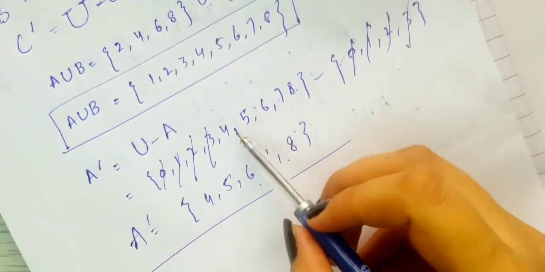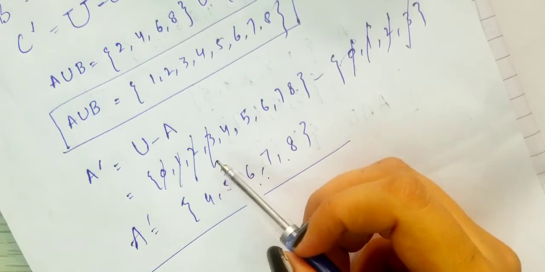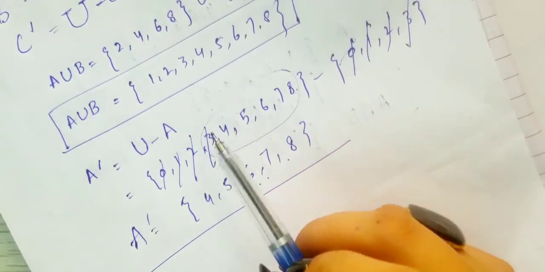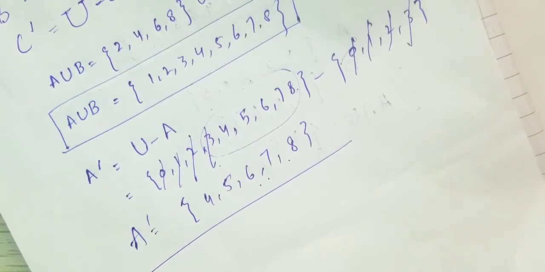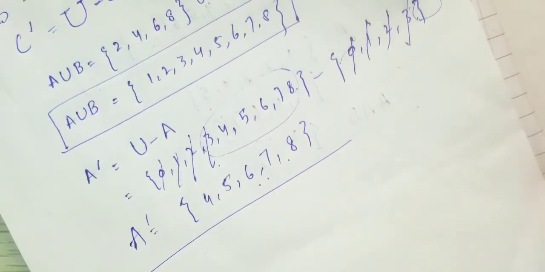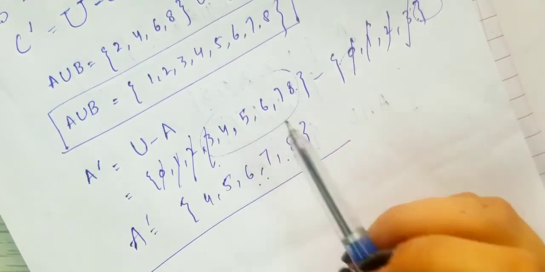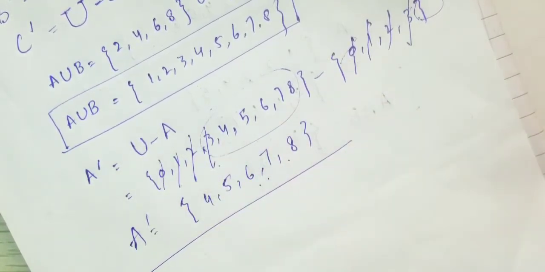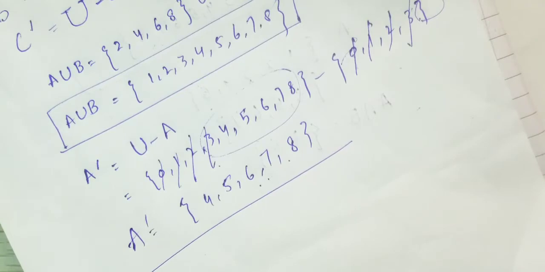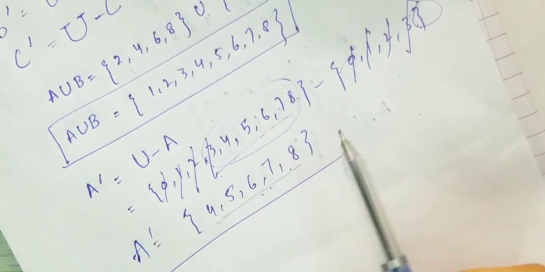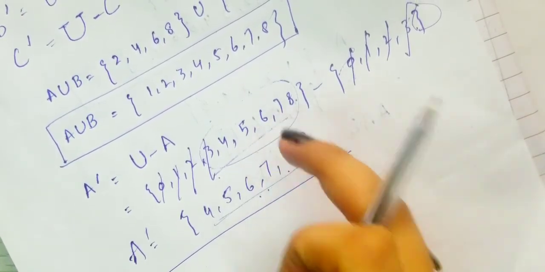I only have to put the remaining values of the universal set after subtracting the set A from it. If there is something remaining in the set that is not in the universal set, I don't need to put that value. I just have to put the remaining elements of the universal set.